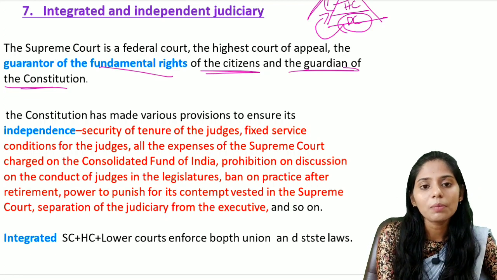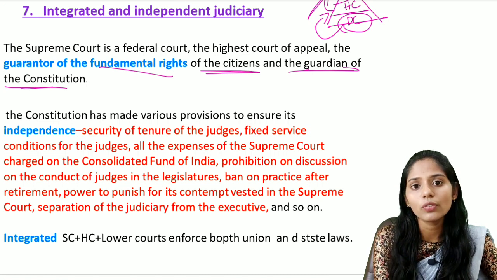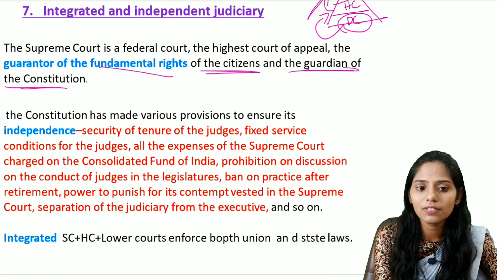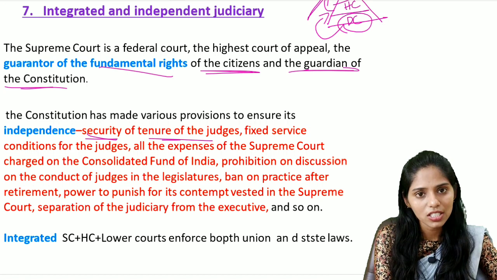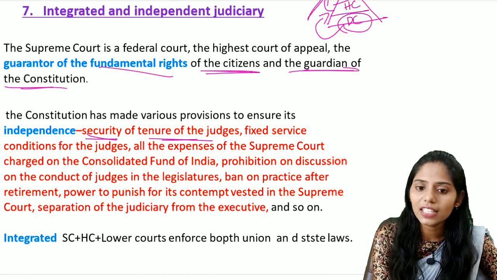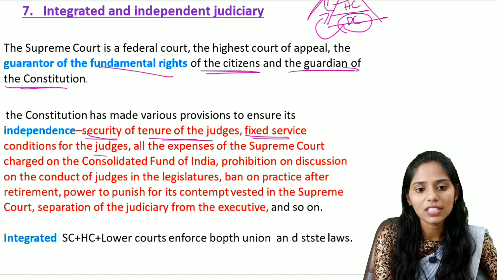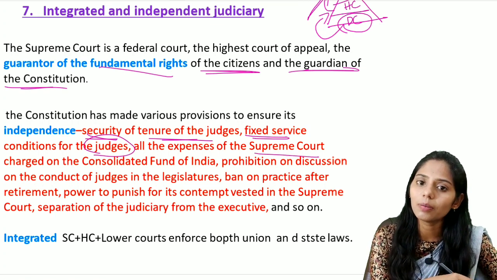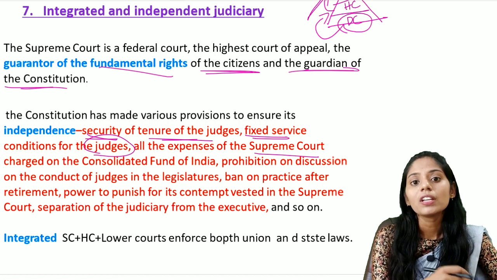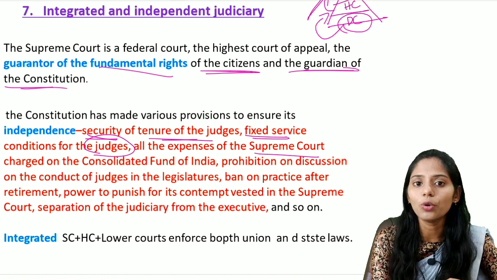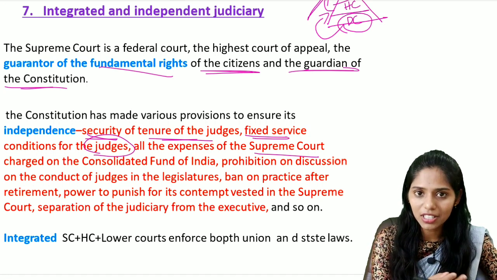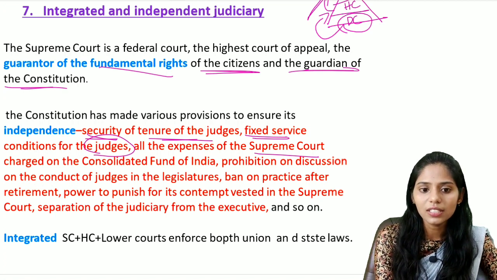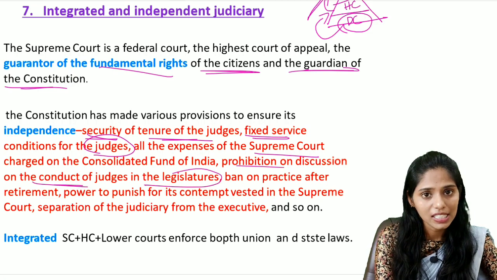There are some provisions that ensure the independence of the judiciary. They include, the first one, security of tenure of the judges. It is fixed, and there are fixed service conditions for the judges, and all expenses of the Supreme Court are charged to the Consolidated Fund of India. So there will not be any voting in the parliament regarding the salaries, because they are charged expenditure. And the next one is the prohibition on discussion of the conduct of the judges in the legislature.